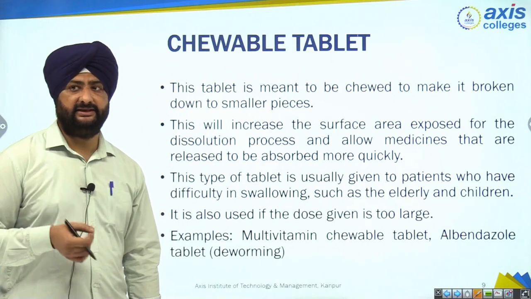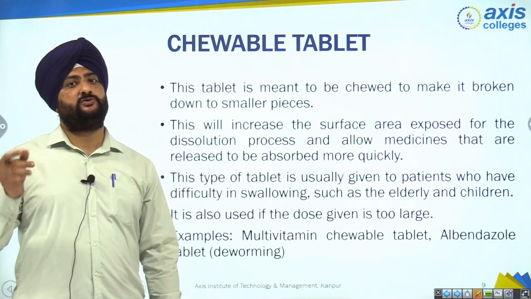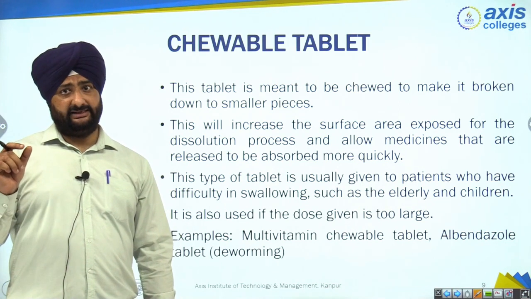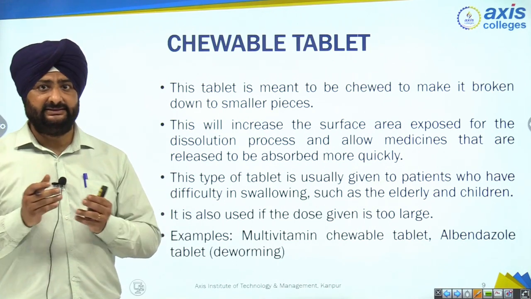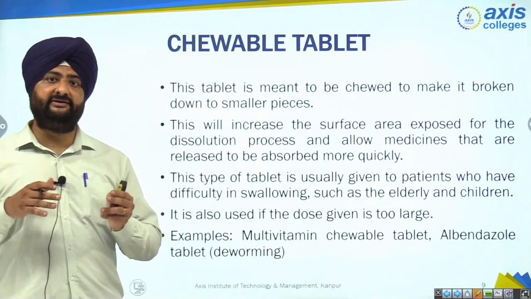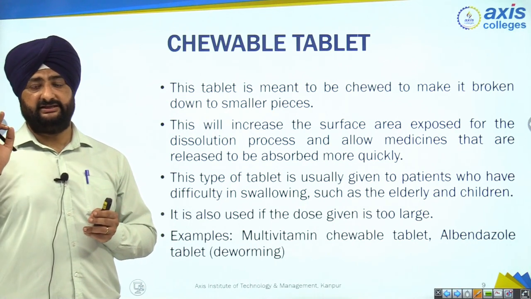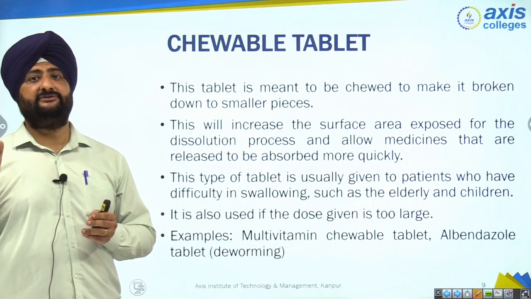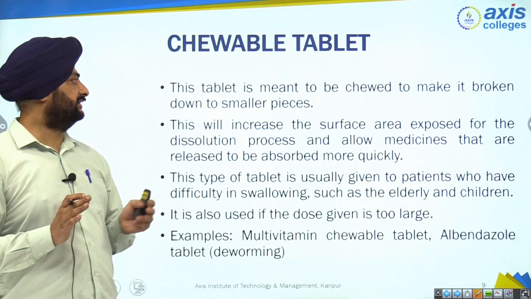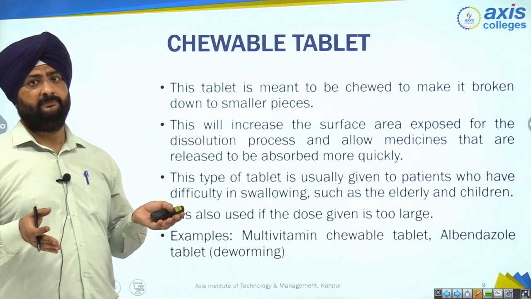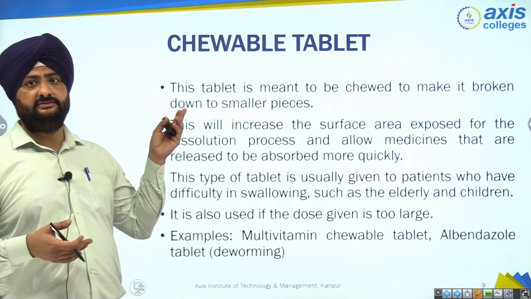When the tablet gets chewed up, the tablet breaks into smaller particles, and by this the surface area increases. As the surface area increases, the dissolution time reduces. It will readily get dissolved fast. The dissolution will be very fast. As the dissolution is fast, it will get absorbed in the blood very fast, right? So to make the action fast, some drugs are formulated in chewable tablet.